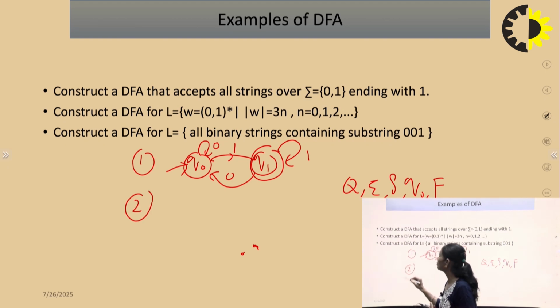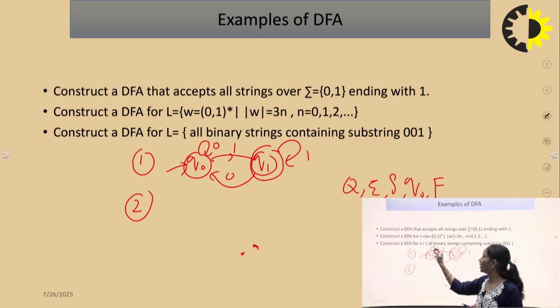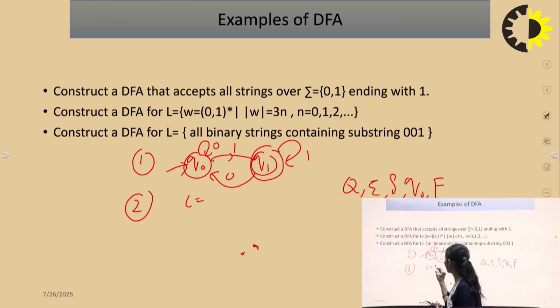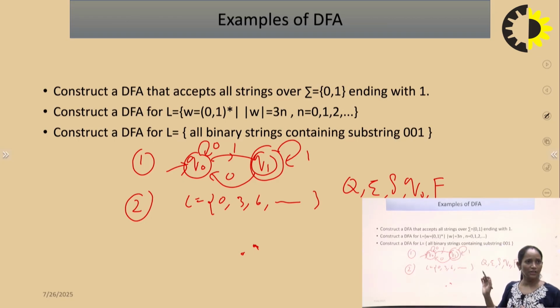For the second one, the question is to construct a DFA for language L is equal to W in 0, 1 star, where the length of the string, mod of W, is 3n. So what will be the length of the string? The length of the string can be 0 or 3 or 6 and so on. The length of the string will be considered from the input symbols 0 and 1, because the input symbols given are 0 and 1 only.